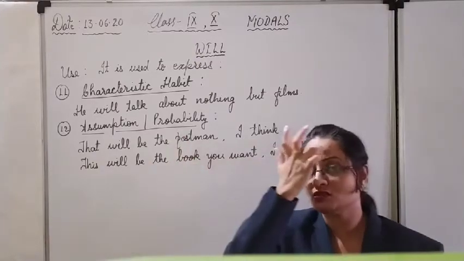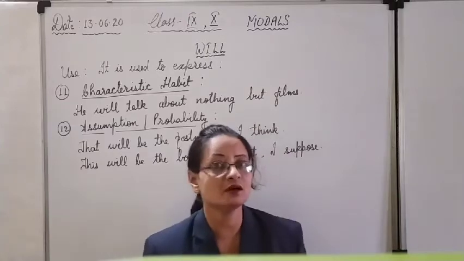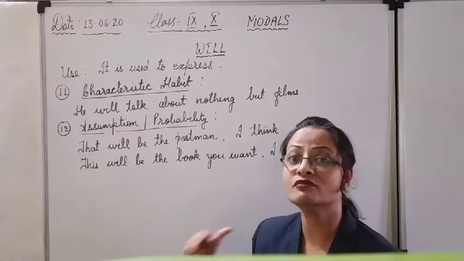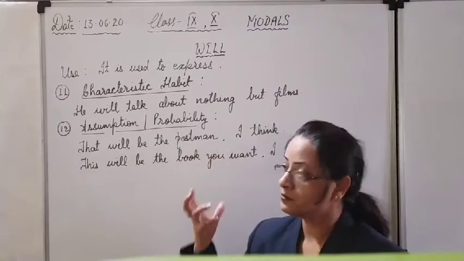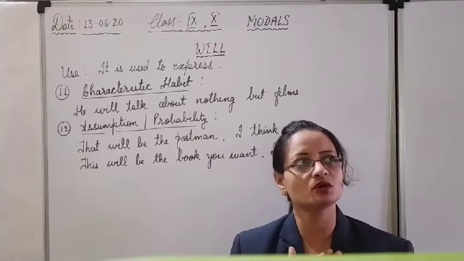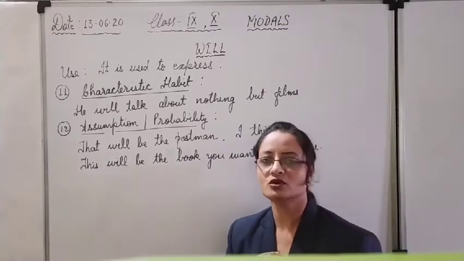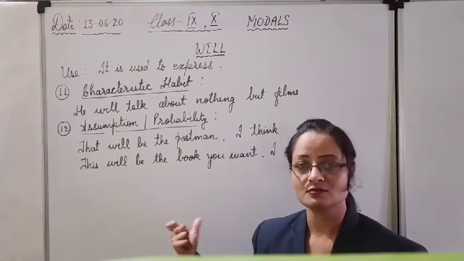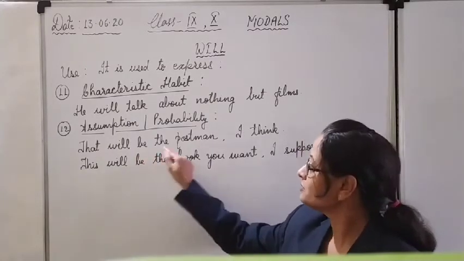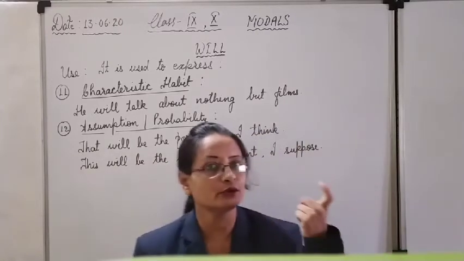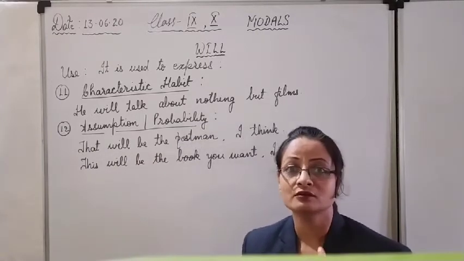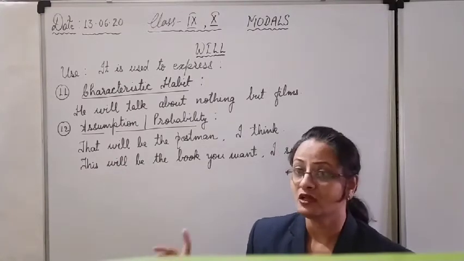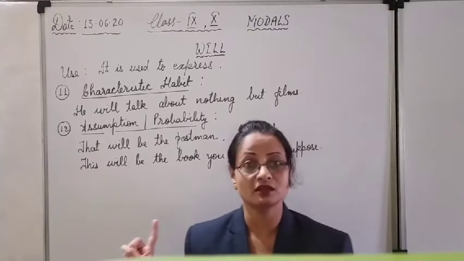Also for making assumptions or expressing a probability. Probability means possibility of something to happen. We will use will, but it is quite sure from our side. We are quite sure from inside and we are speaking something as a probability, as a guess, as an assumption. We will use will. "That will be the postman." I think somebody has knocked at your door and from inside the room you are guessing that will be the postman. I think, means we have seen in the earlier lecture the use of might.